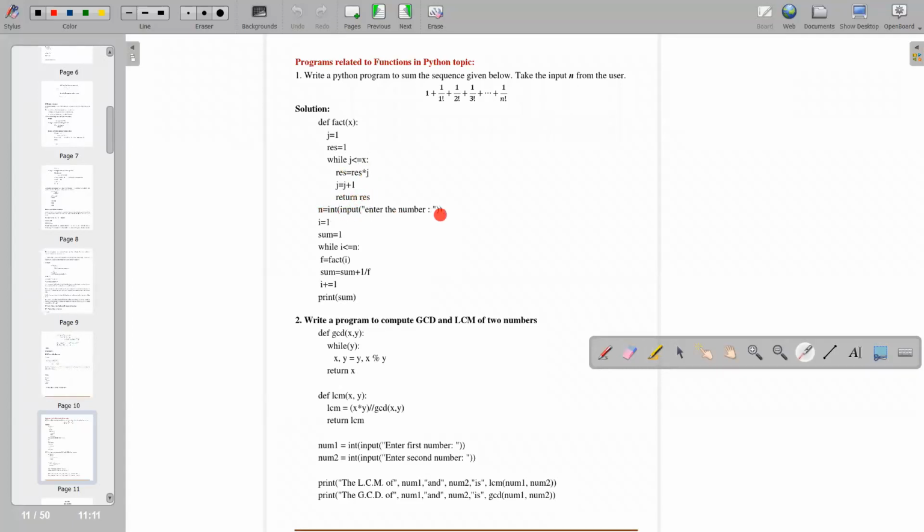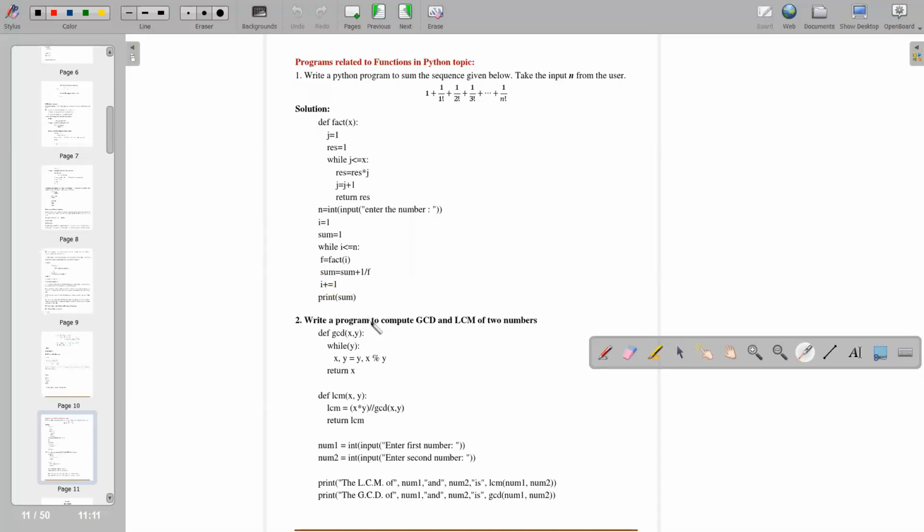From this line, you are taking the input from the user. i is equal to 1, sum is equal to 1, while again you are taking one loop, okay. Then f is equal to fact(i), sum is equal to sum plus 1 upon f, because here you have sum plus 1 upon f. The factorial you have to find out over here. Now increment the value of i, print sum. Fine. I hope everyone is getting how this program will go.